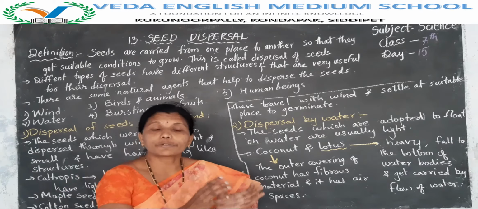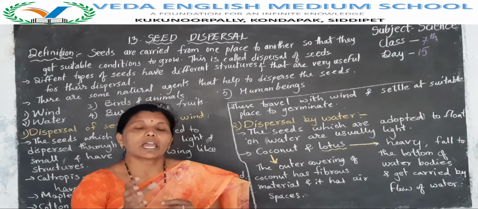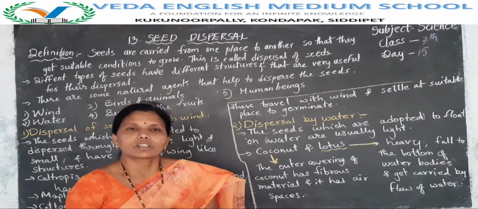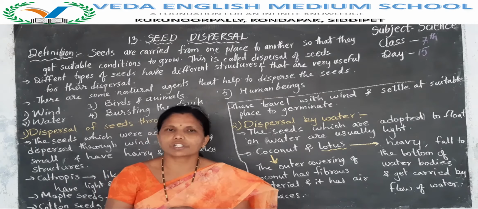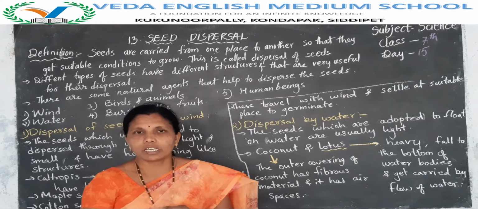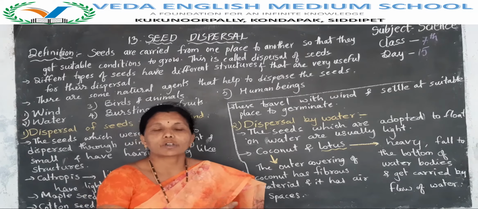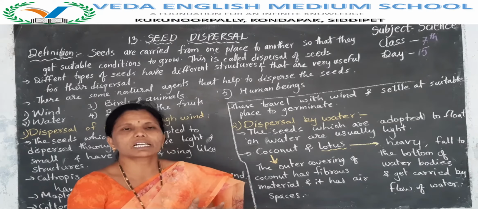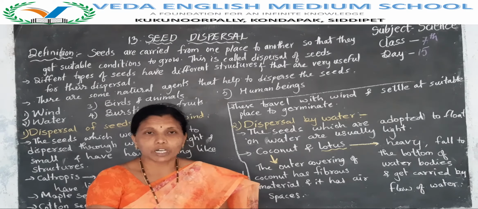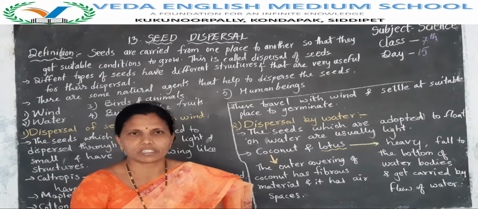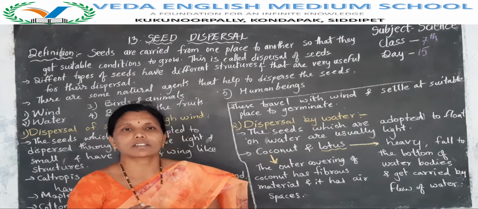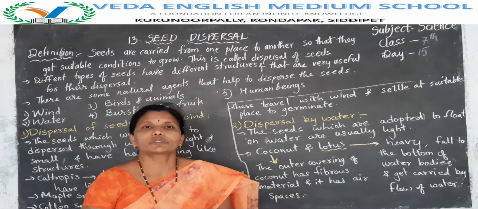So here some fruits have a single seed and some fruits have many seeds. And these seeds germinate under suitable conditions and grow into a new plant. Yes, and we can observe so many plants growing in our garden and also in an empty space. Some plants also grow on the walls and on the rooftops.